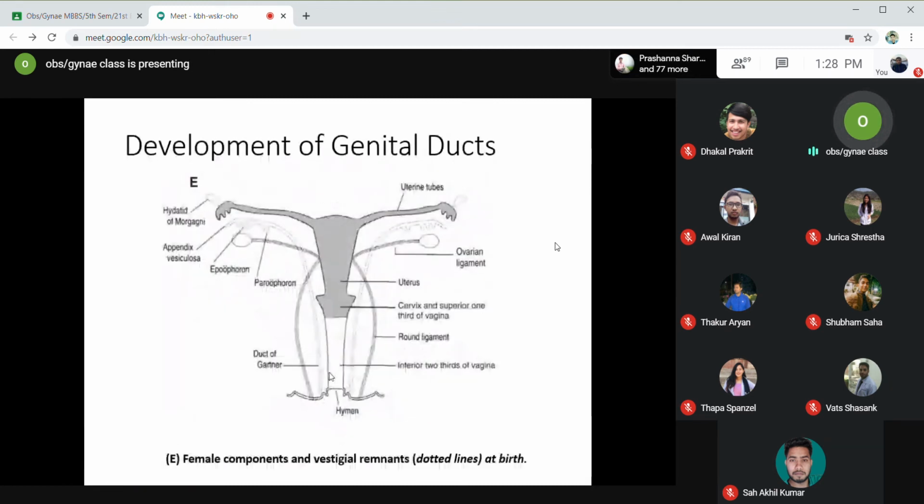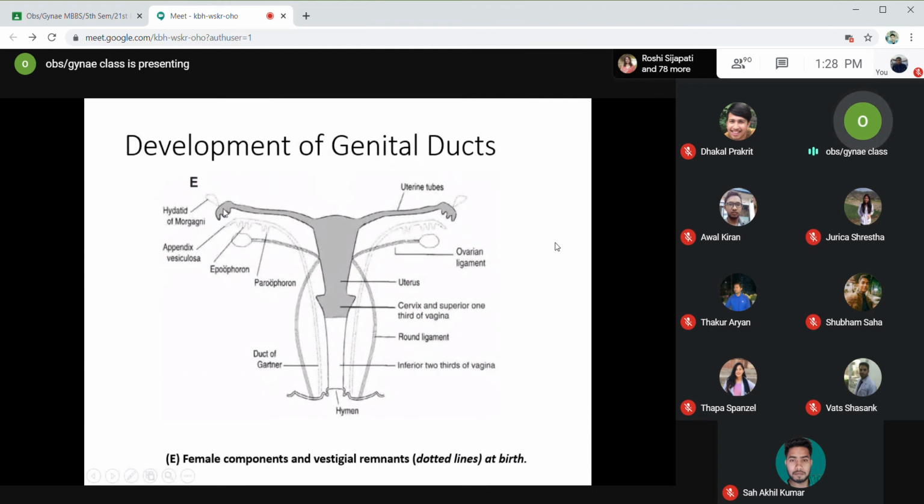Now, in this diagram, you can see the different vestigial remnants. Okay, this is the uterus, two tubes on either side. Hydatid of Morgagni is a vestigial remnant of the paramesonephric duct, because you can see the paramesonephric duct forms the fallopian tubes. So hydatid of Morgagni is the vestigial remnant of the paramesonephric duct.